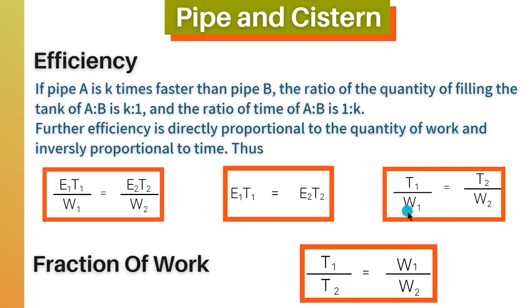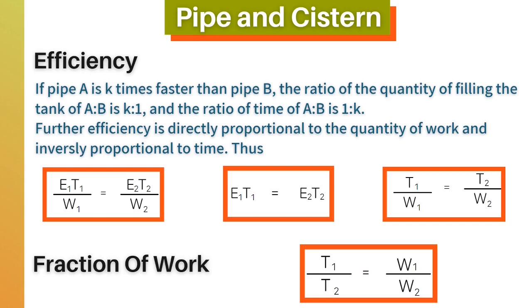Further, time 1 upon work 1 equals time 2 upon work 2. Further, fraction of work can be calculated by the formula time 1 upon time 2 equals work 1 upon work 2. These are the formulas we have already used in time and work. In pipe and cistern, work is the quantity of water filled in the tank.